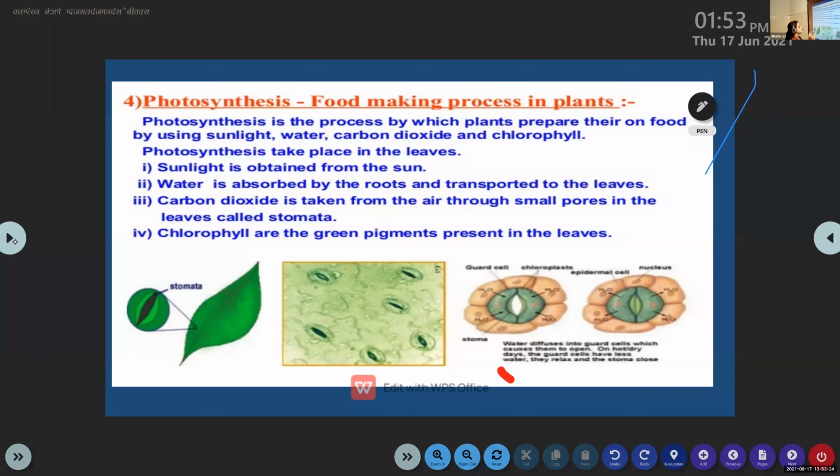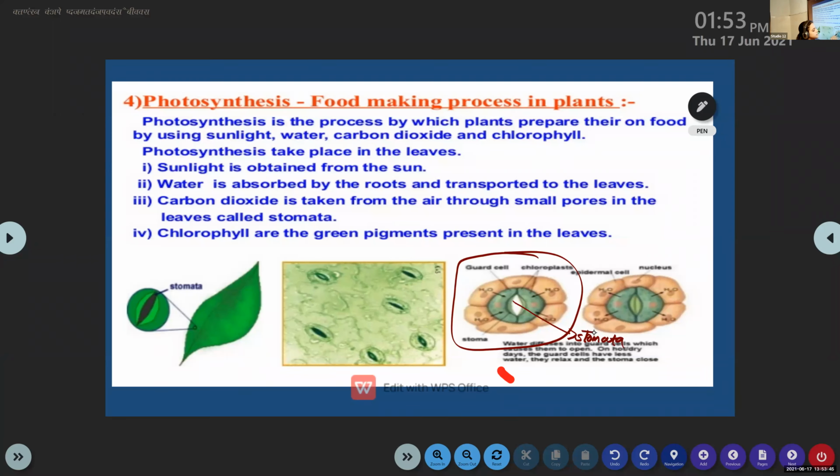The stomata is there. Stomata are the small holes present on the leaves. So stomata helps in the absorption of carbon dioxide from the air. Here in this picture, you can see a close observation of stomata. This small opening is known as stomata.